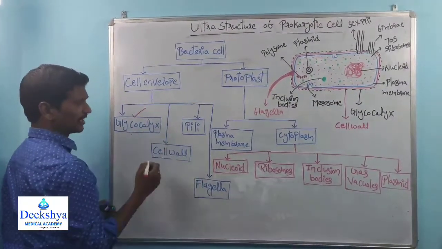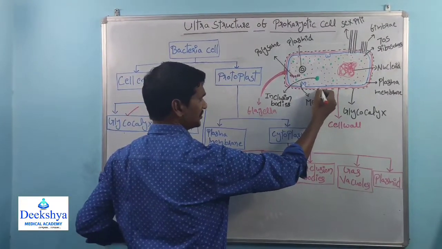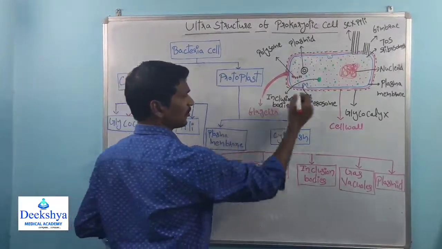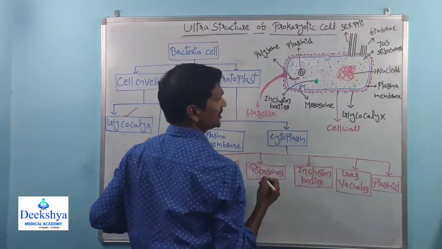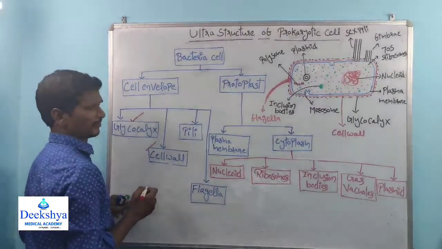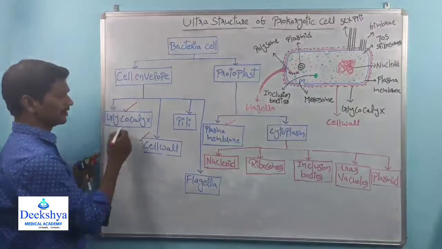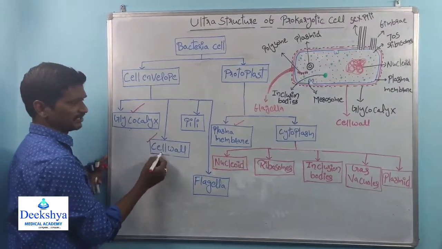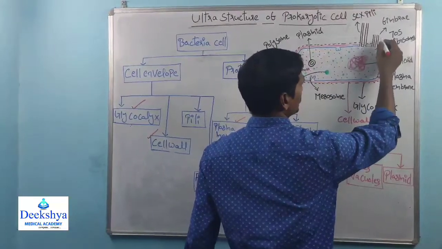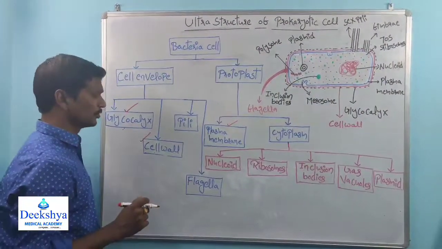After that, inside the glycocalyx, there is a red color structure. This indicates the cell wall. And inside the cell wall, there is a blue color structure. The blue color structure is called the plasma membrane. Within the cell envelope, the glycocalyx is there, and the cell wall is present. Pili structures are present. Again, pili are classified into two types.